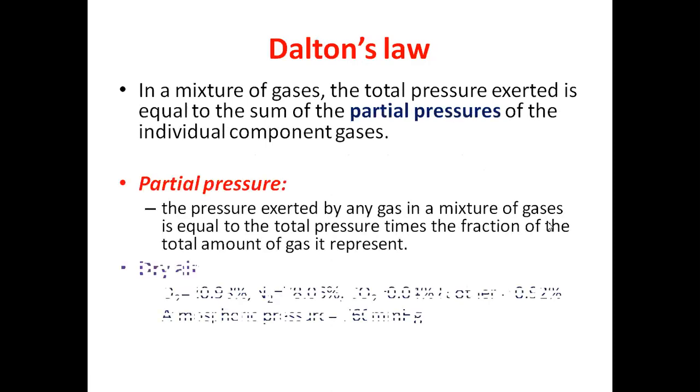Then Dalton's law, what does it state? In a mixture of gases, the partial pressure is exerted by the individual gas. Let's say in a mixture of gases, we take an atmospheric pressure of 760 mm. According to their percentages, these gases exert partial pressures, so according to their percentage, they exert partial pressure.